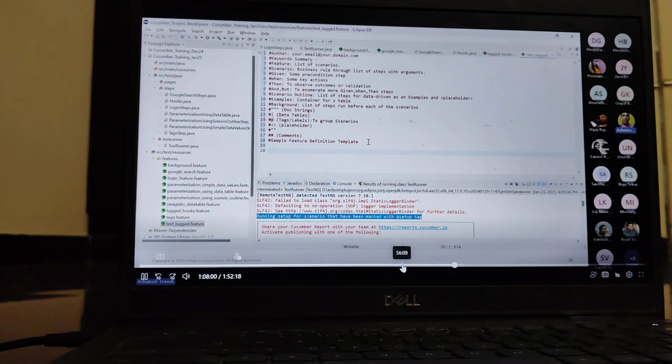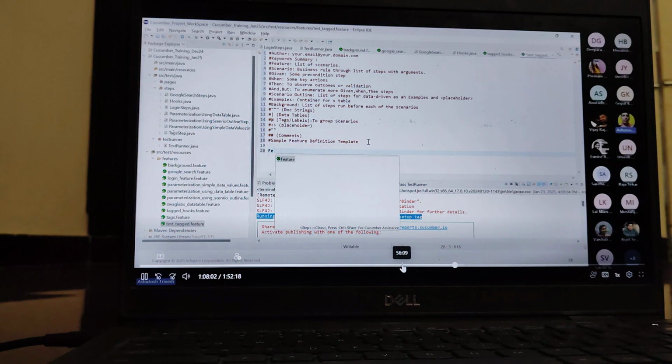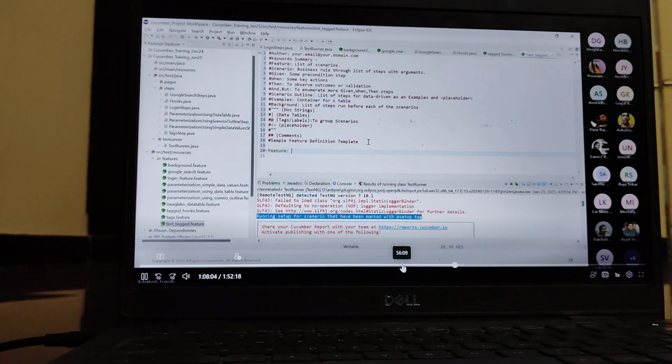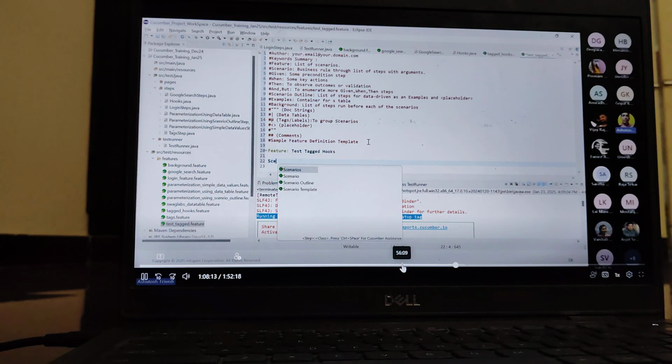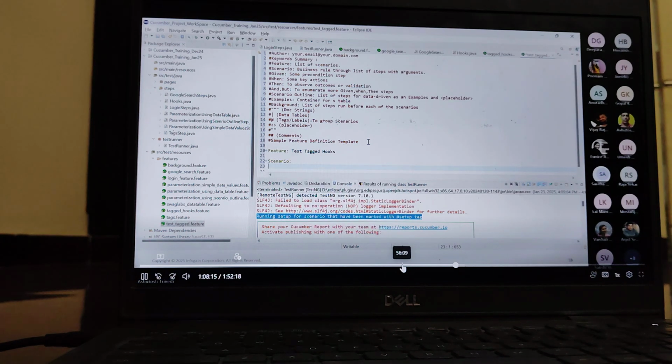You can remove that. Now we have created the feature, yes, no, guys? I write here the feature title, test tag hook, and then we define a scenario. Suppose this is my first scenario. You can have multiple scenarios. Let's take this example, then you can get more idea.